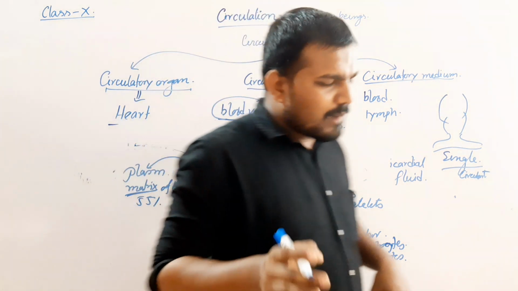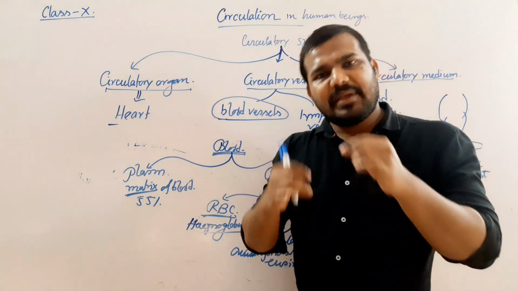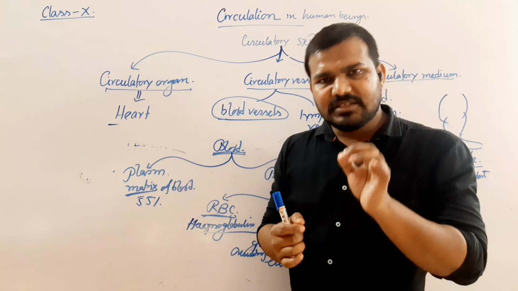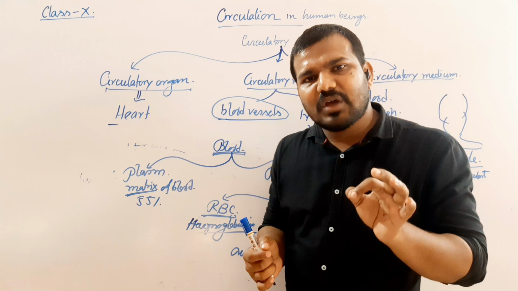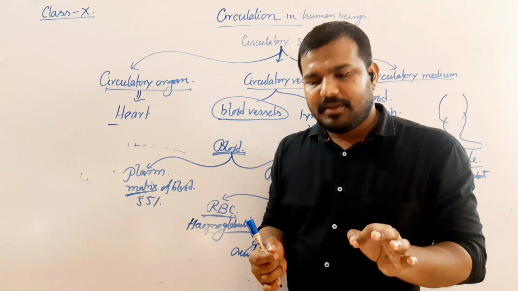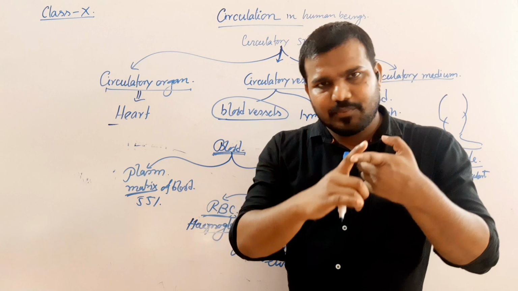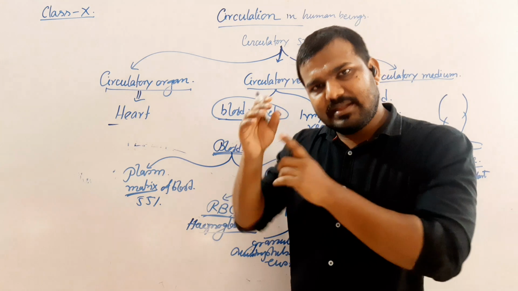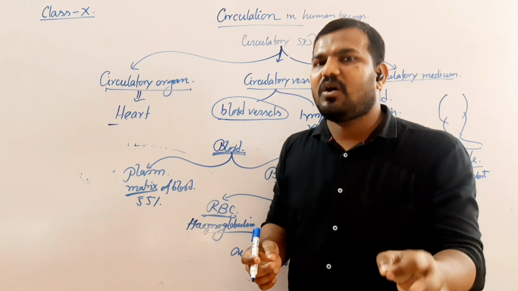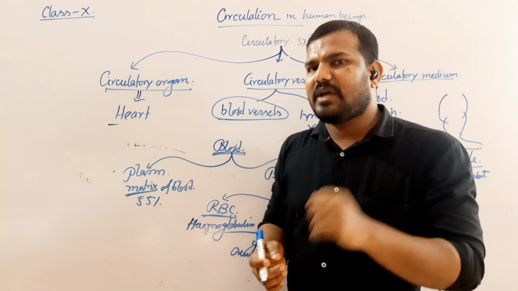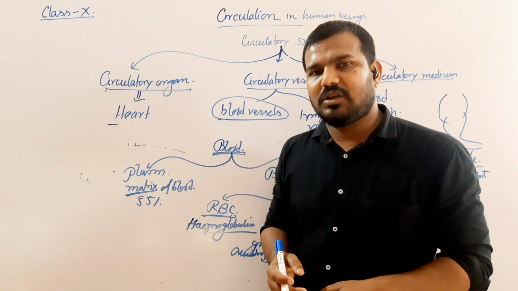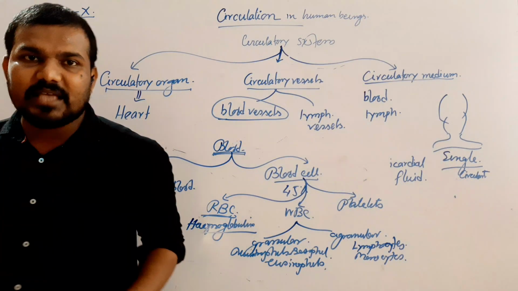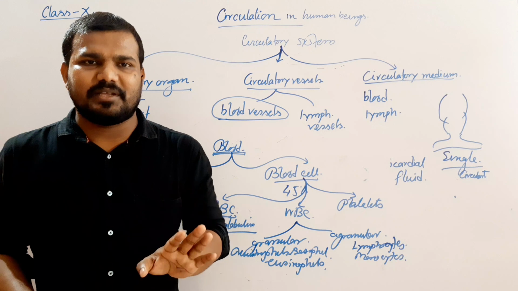First one, the prothrombin. In the presence of calcium ions, it is converted into thrombin. Now this thrombin will convert fibrinogen into fibrin monomers, and they will interlink and create a polymer of fibrin, a fiber-shaped structure, which helps in blood coagulation or blood clotting. These are the parts. Next we are going to discuss the double circulation in human beings.